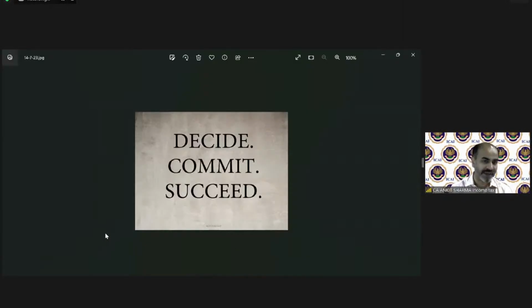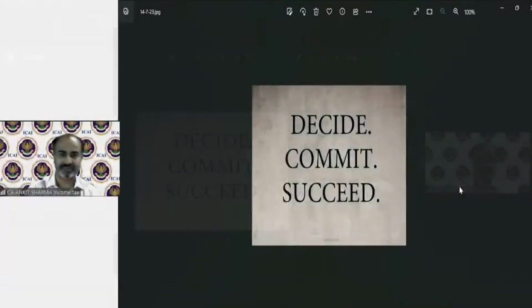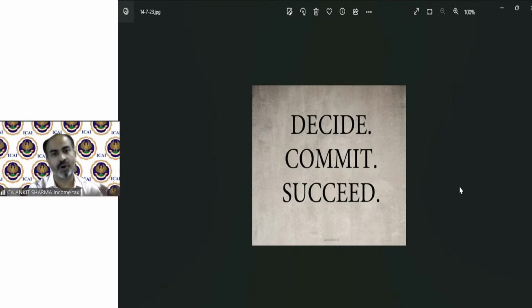So the thought says, decide, commit, succeed. These 3 words are very strong words. First of all, you have to decide what to do. Take your time. If you want to do something, do not do it in a hurry. Think about it and decide, yes, either you want to do this thing or not. Once you decide it, then commit yourself to do that.